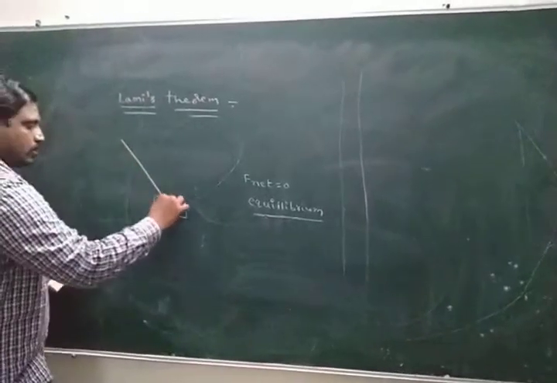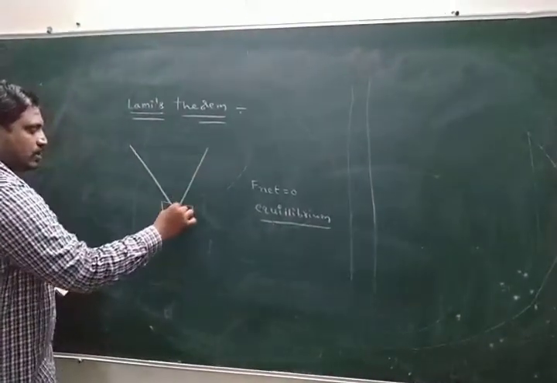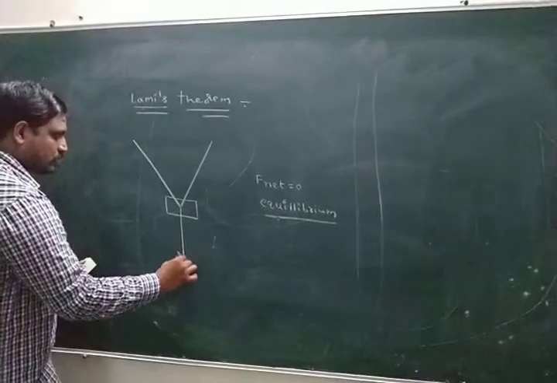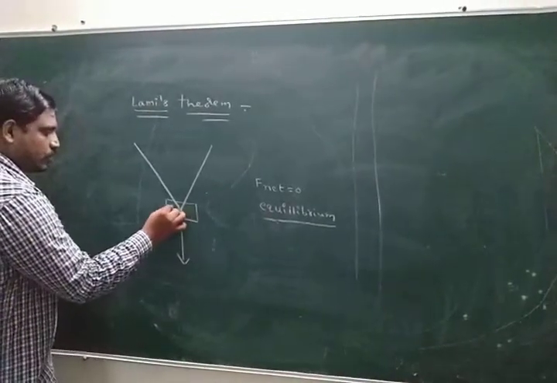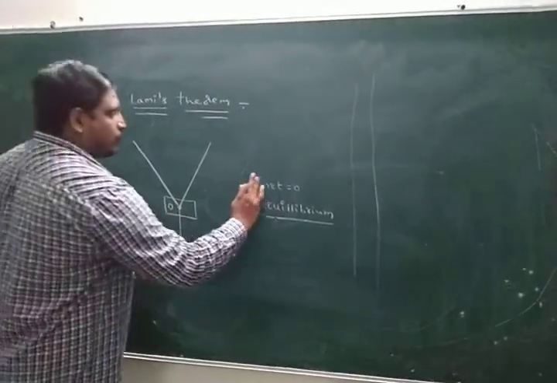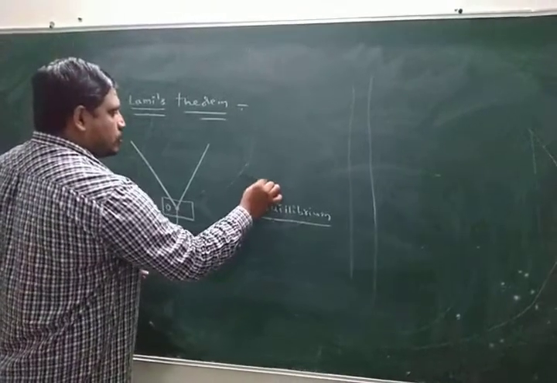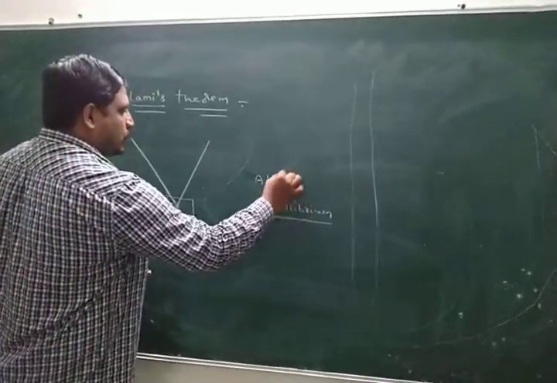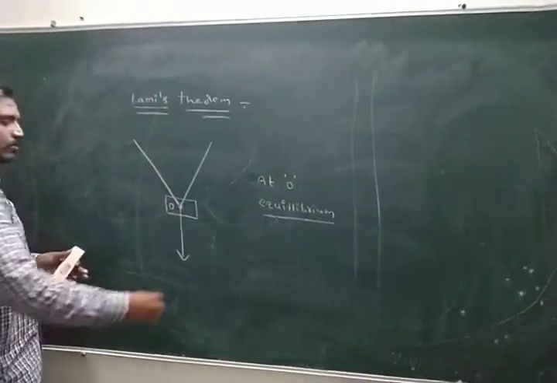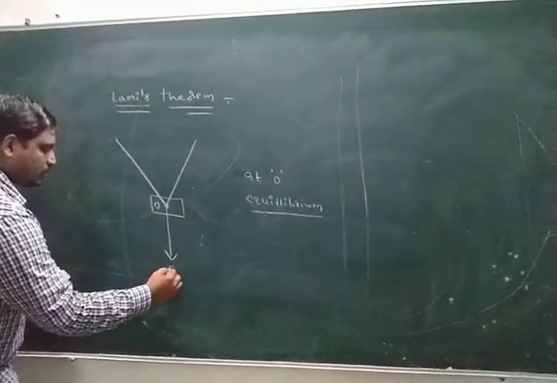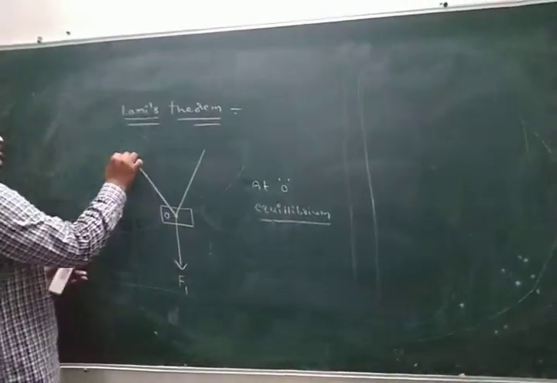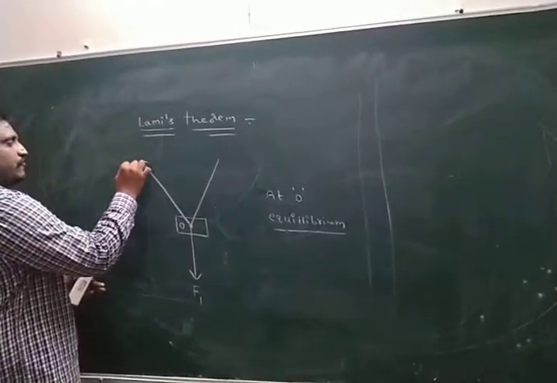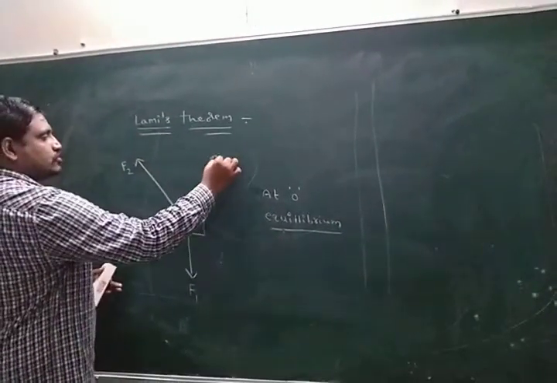Look here, how many forces are acting, Nana? 3 forces acting. This point is called O. At O, the condition is equilibrium. Simply, this force is F1, this force is F2, this force is F3.